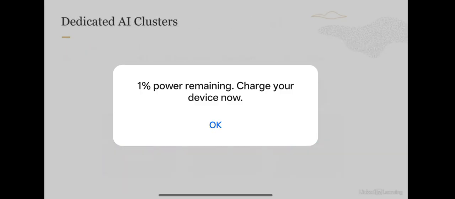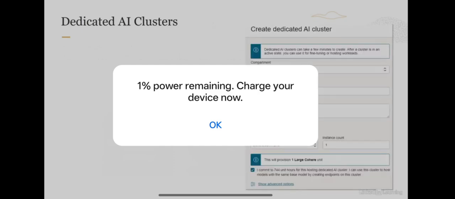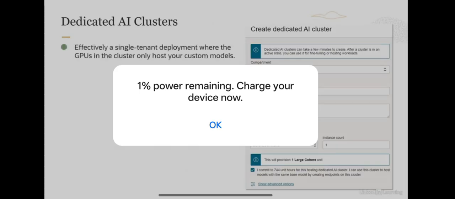Now before we go and talk about fine-tuning itself, let us quickly look at the dedicated AI clusters. We have covered this in the intro lesson. The main idea with dedicated AI cluster is the service is giving you a single tenant GPU deployment where the GPUs in the cluster only host your custom models.